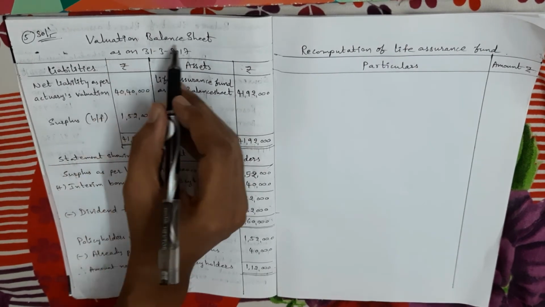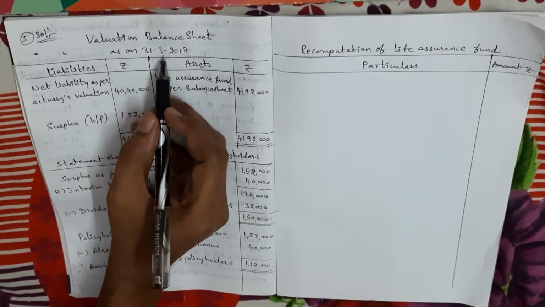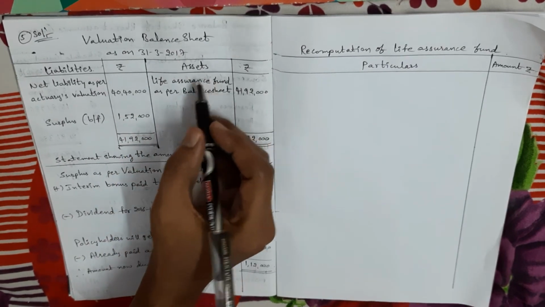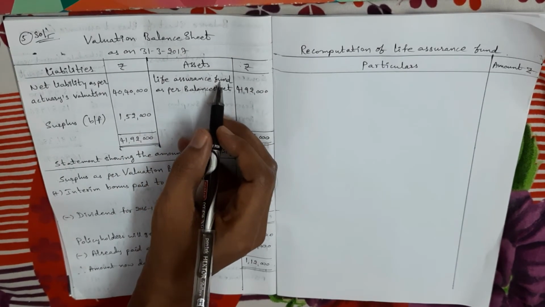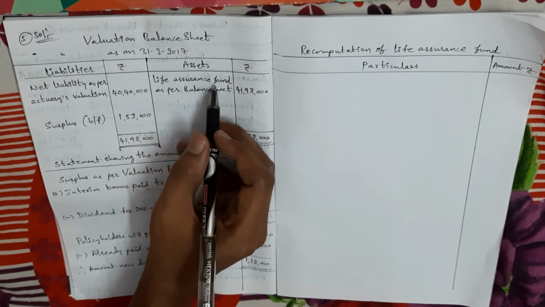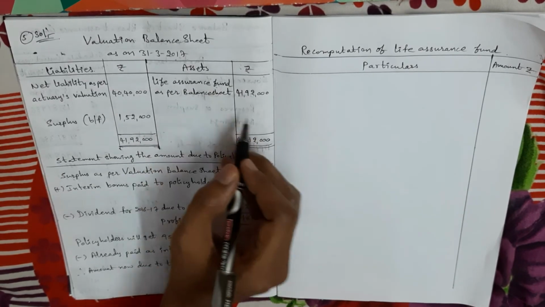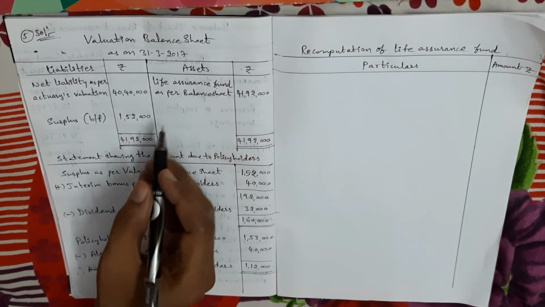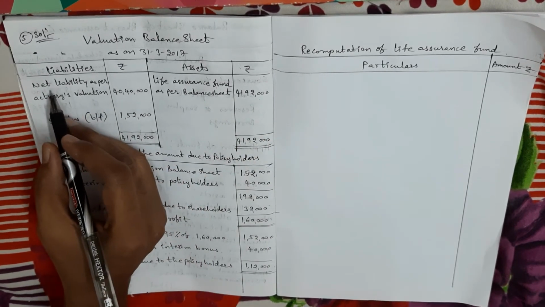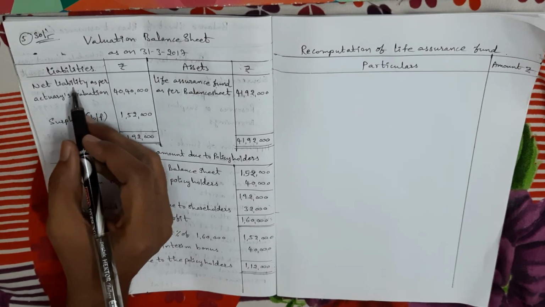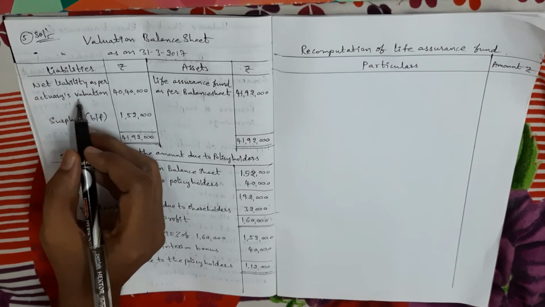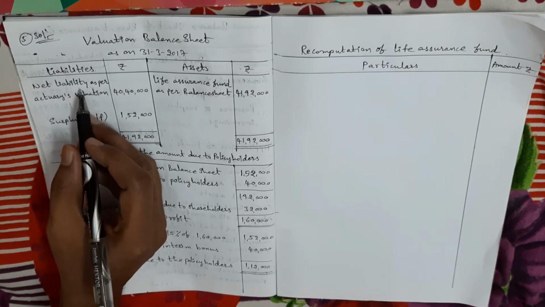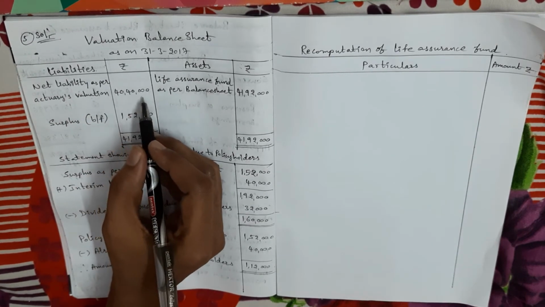So here I prepared the valuation balance sheet as on 31st March 2017. First, on the asset side, we take the total life assurance fund, which is given in the question, 41 lakhs 92,000. Next, on the liability side we take net liability as per actuary valuation, which is already given in the problem, 40 lakhs 40,000.